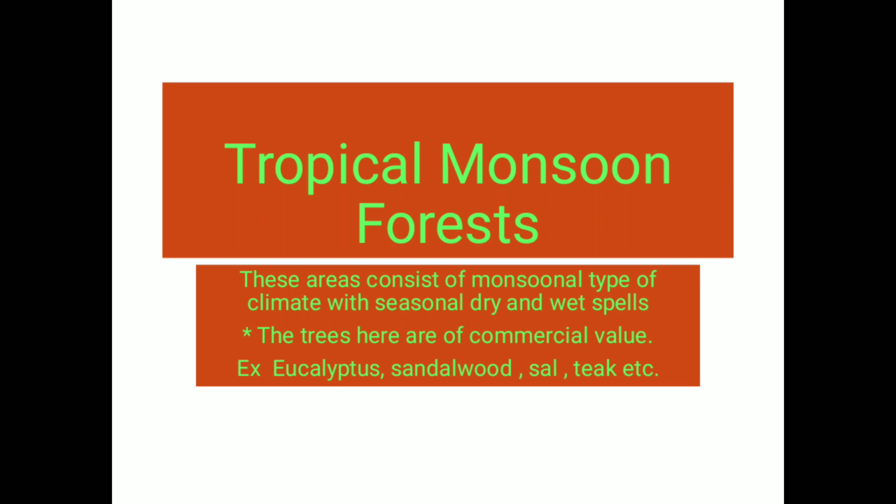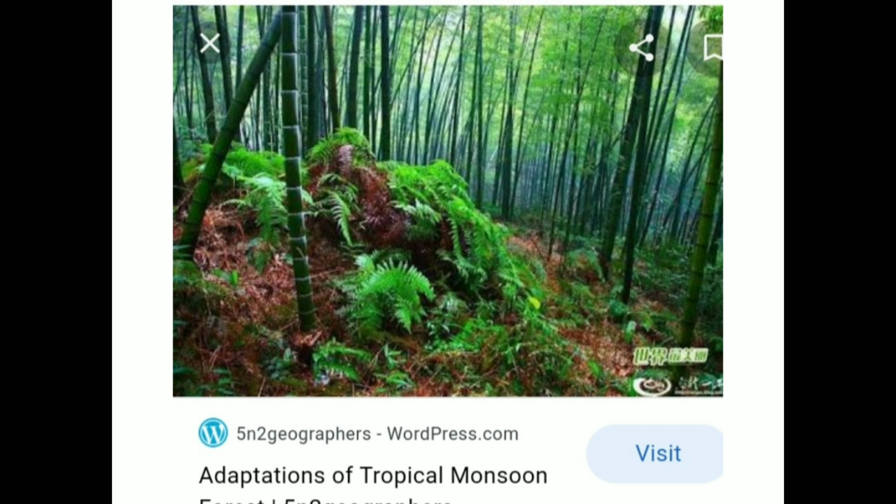This forest is mainly located in the Indian subcontinent, and then in Eastern Africa, Sri Lanka, the northeastern part of Australia, and some southeastern part of the USA. This forest grows in abundance over here, and the trees found here are of very high commercial value. Some of the varieties found in this region are eucalyptus, sandalwood, sal, bamboo, and teak.